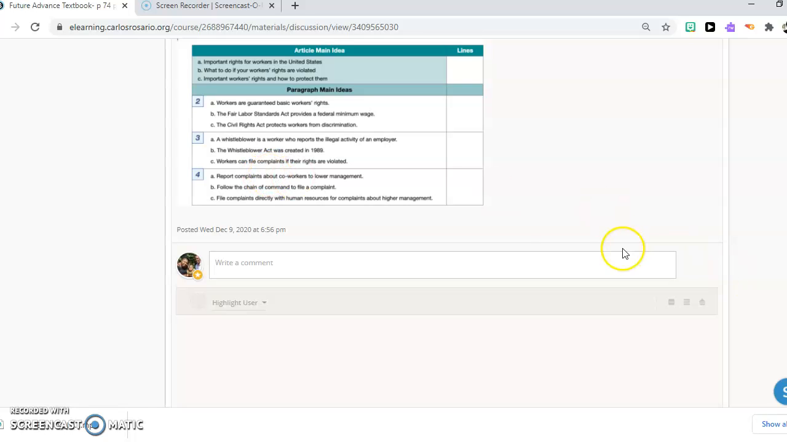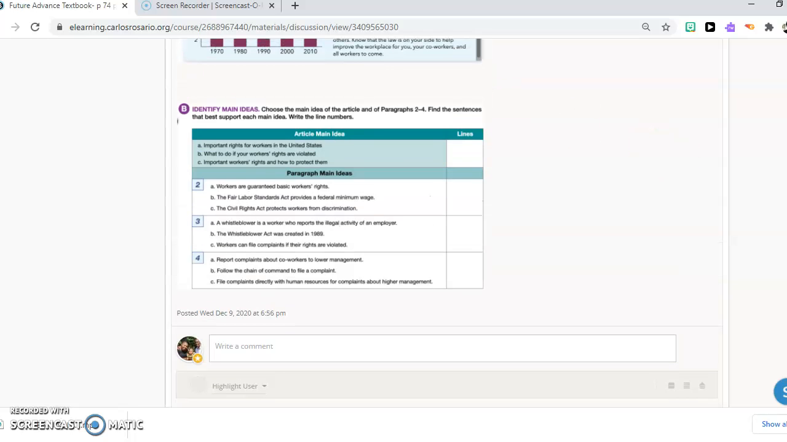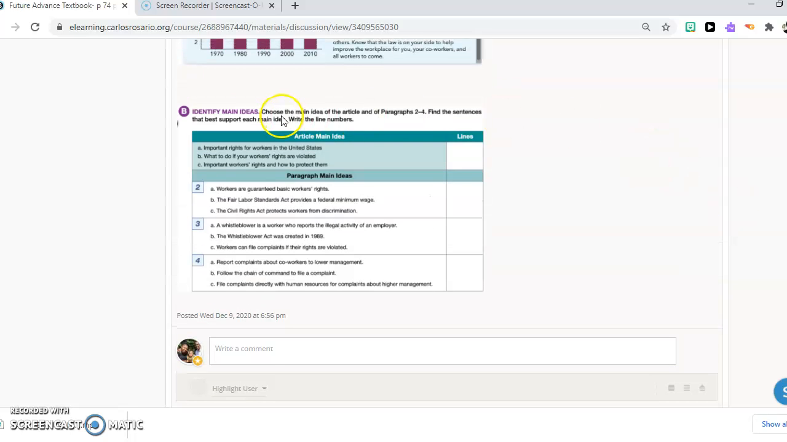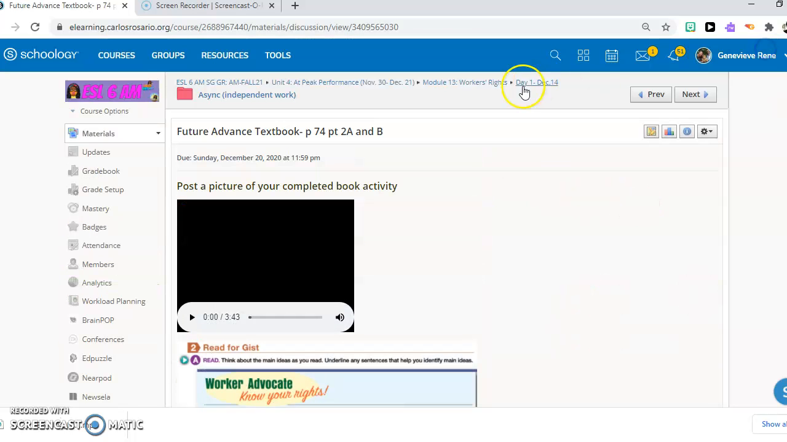Okay? So a lot of people are just putting the letters and not really reading the directions. The direction says choose the main idea of the article and of paragraphs 2 through 4. Find the sentences that best support. So on this side, you put the number lines. Okay? So like if the answer is in line 2, you put line 2 to line 10. All right? And that's it for async.